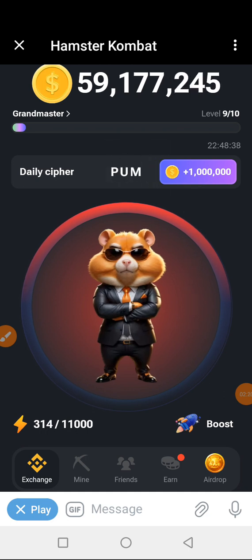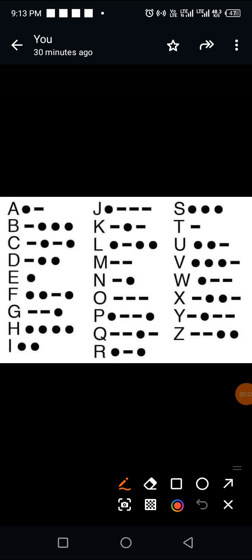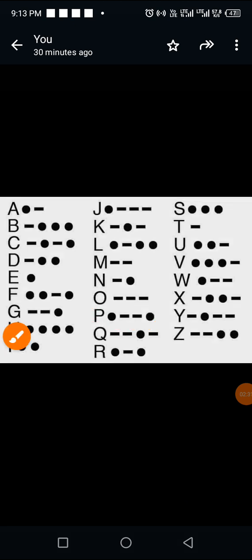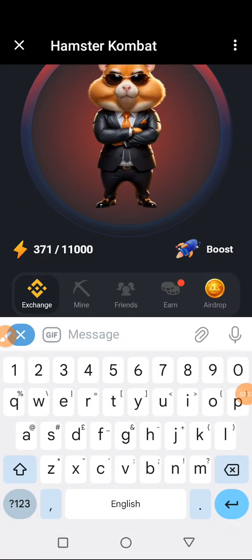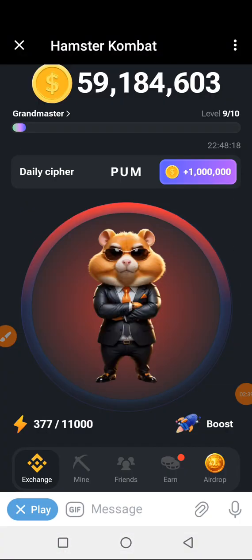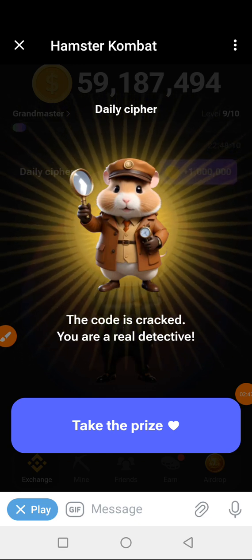So the last letter is P. We are going back to P again. And this is letter P: dot dash dash dot. We tap our phone, hold, and then tap our phone. So let's do that. We tap, hold, tap. And we have pump. So that is that for that.